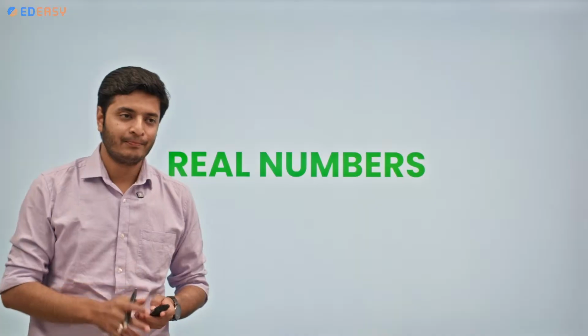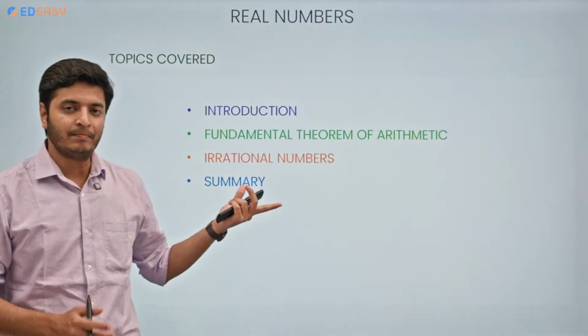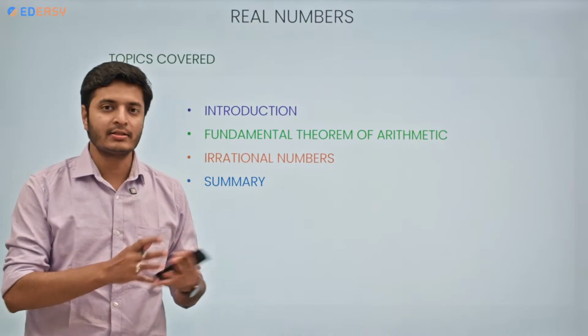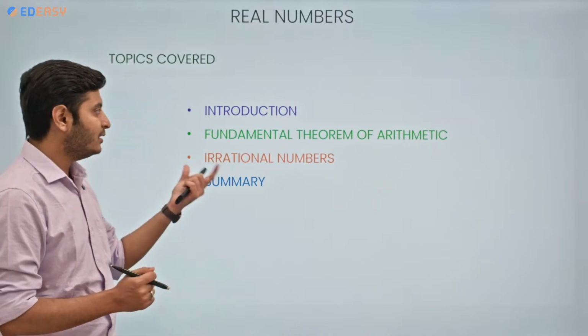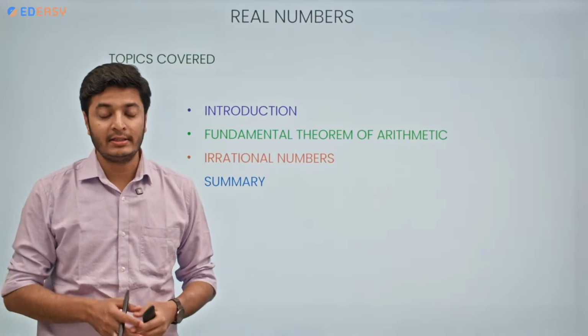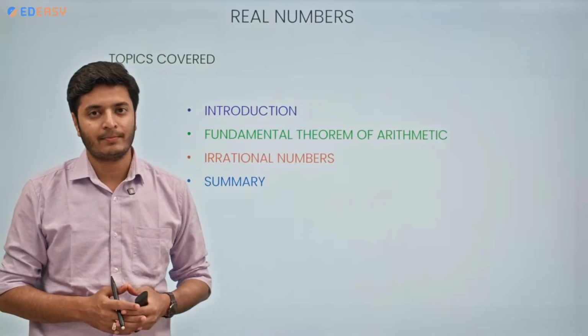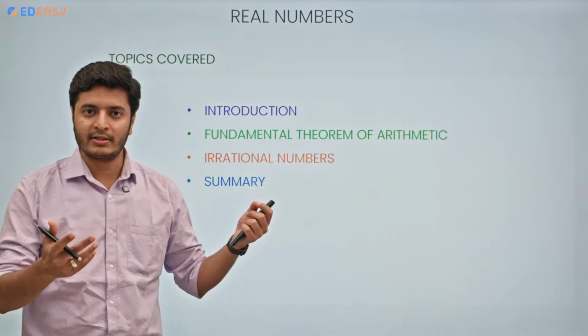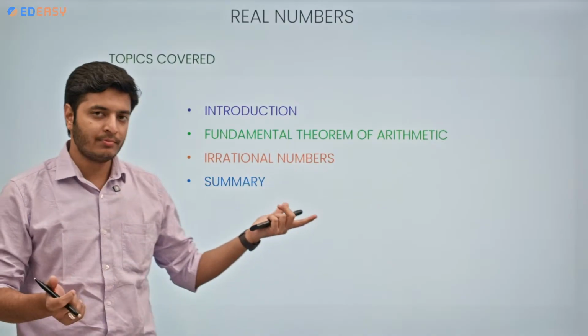Now, in this session, we are going to talk about these topics. First, the introduction part: what is there in this chapter, what to expect. Then the fundamental theorem of arithmetic, the most important part of this chapter. From this concept, you can expect one problem in your board exams. Then irrational numbers.